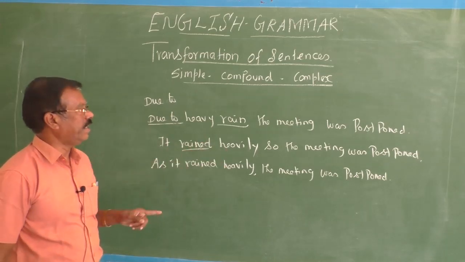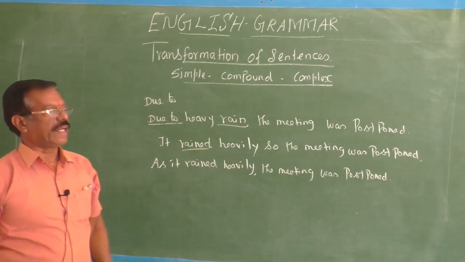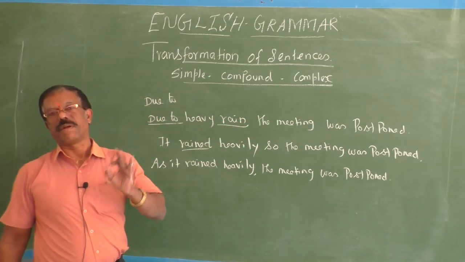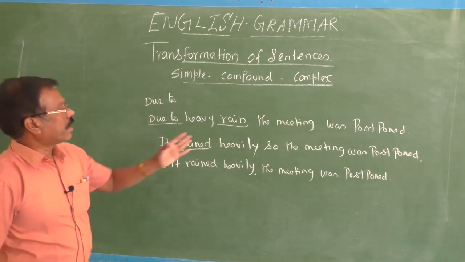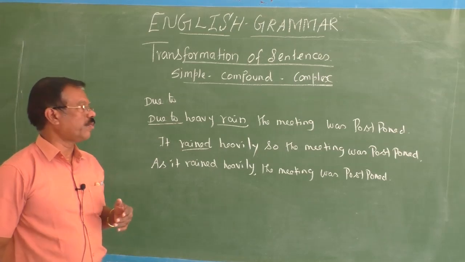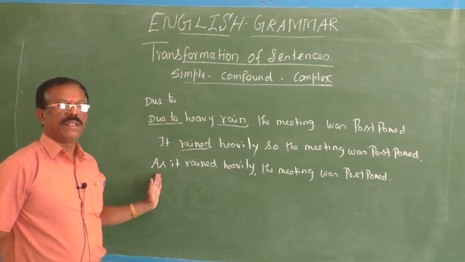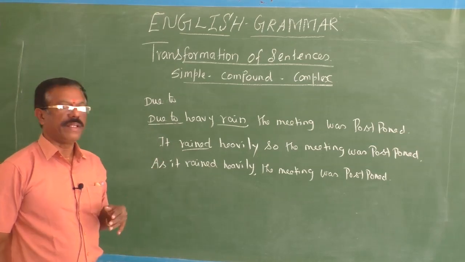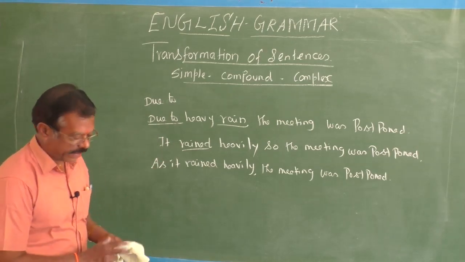It rained heavily. Already we have one main clause. The meeting was postponed. Just we have to connect this by choosing the appropriate coordinating conjunction. It rained heavily, so the meeting was postponed. So I introduced a subordinating conjunction: as it rained heavily, the meeting was postponed. Okay, children? Fine. Then third example.